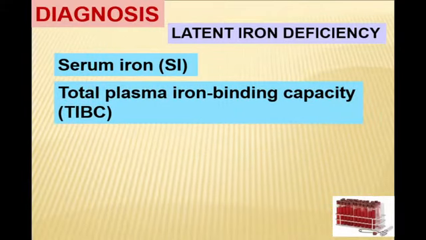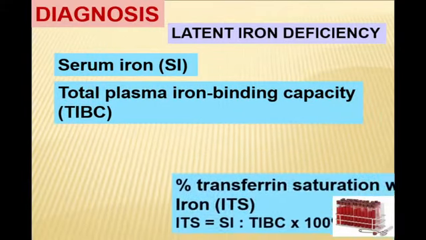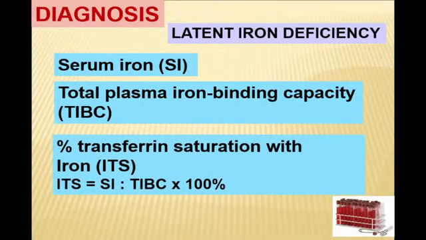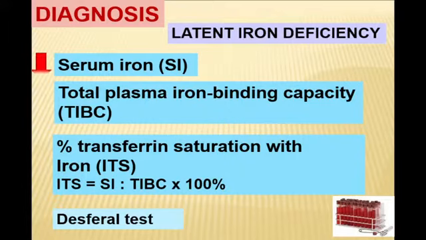We must control total plasma iron binding capacity and percentage of transferrin saturation with iron, because transferrin is the main transport of iron. The Desferal test may be used, but it is used in rare cases because the first three indices are enough for diagnosis.